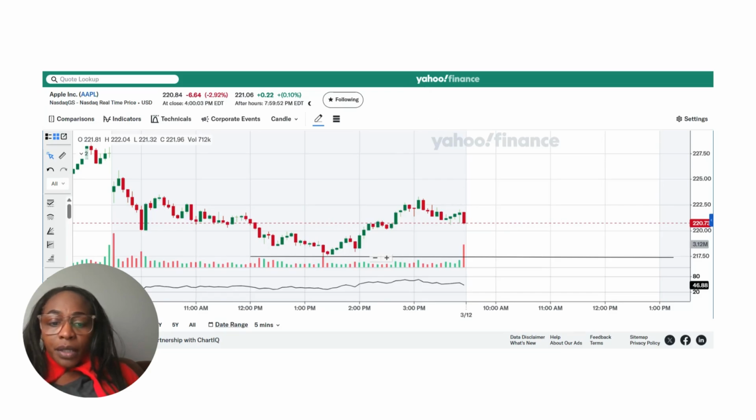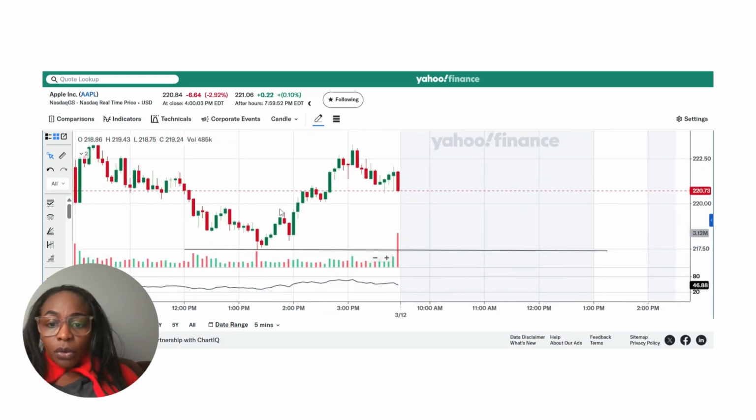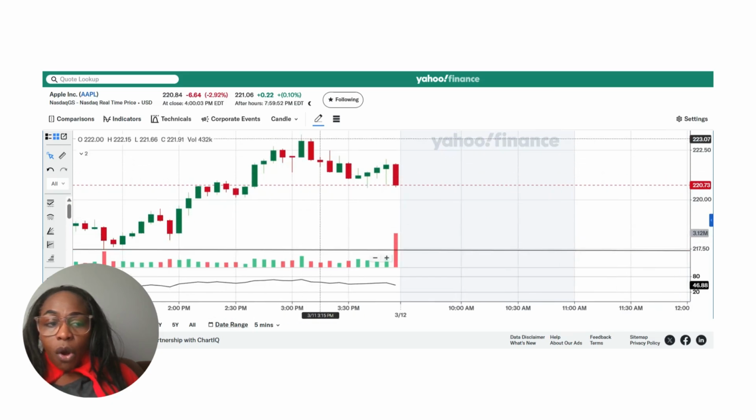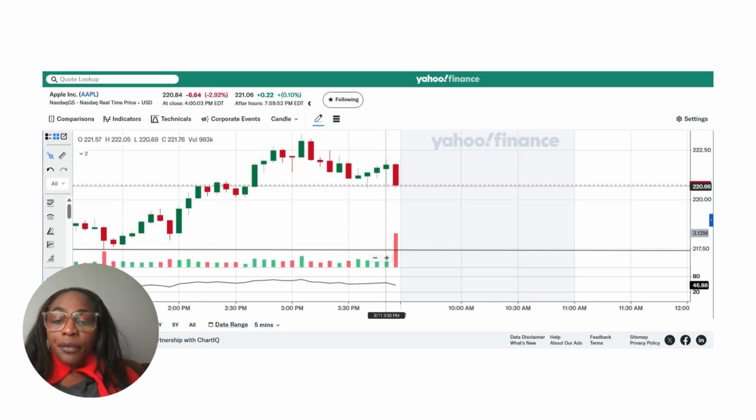This downtrend could still continue, but then Apple retraced all the way to the 223.09 level. And this level right down here had another rejection all the way to 220.66, and we closed at 220.84.